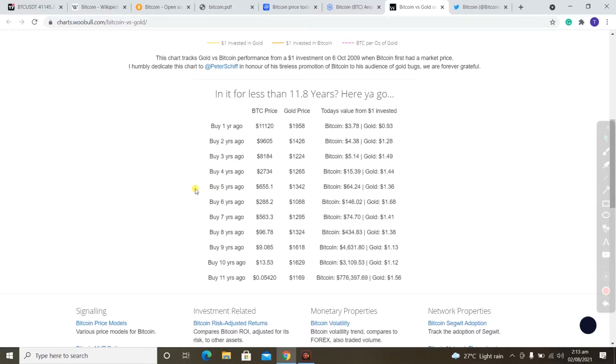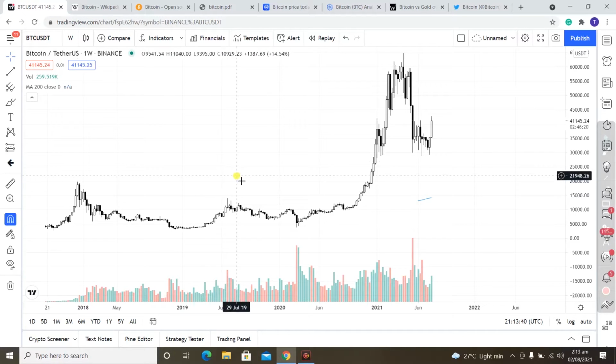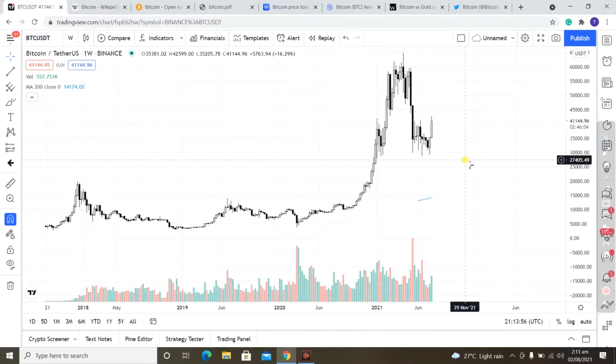Now let's talk about the technical analysis of Bitcoin. Here is tradingview.com, and this is the chart of Bitcoin on the weekly time frame. Here we can see that in March 2020 the price of Bitcoin was around $3,800, and the price is now trading at around $41,000.